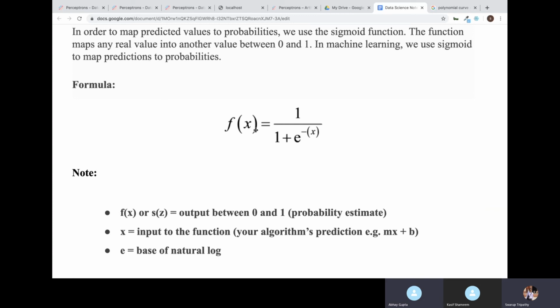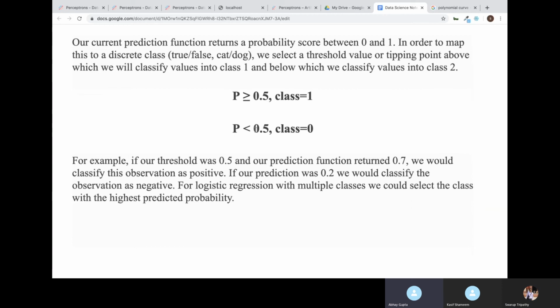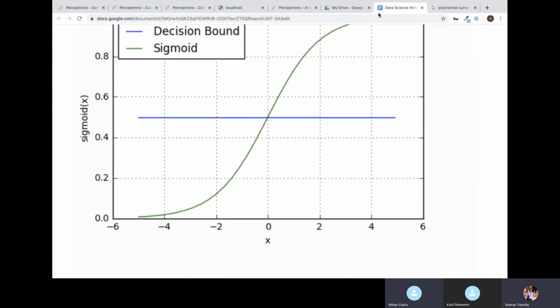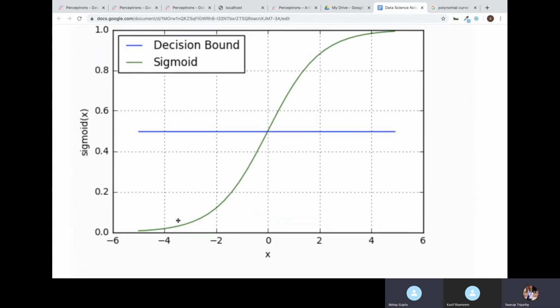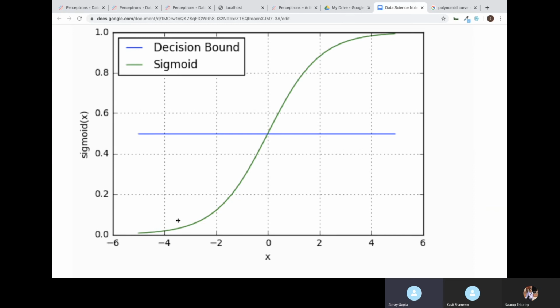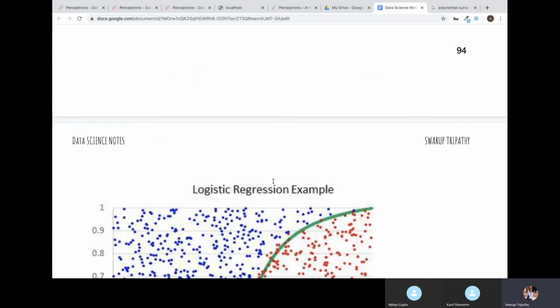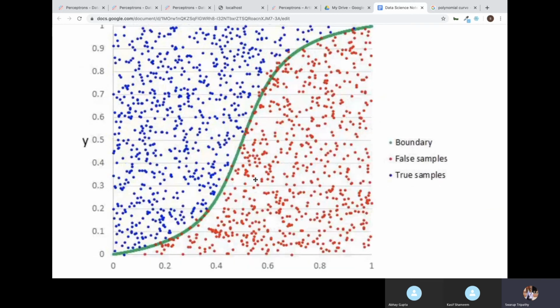There is an S-shaped curve, right? Every time you use logistic regression, the curve should be like this only, and all the variables will be mapped with a probability. If you want to see the actual scenario, this is how it looks. All these variables, this is your sigmoid. Sigmoid will always be like this, but based on the data set you have, this might change.